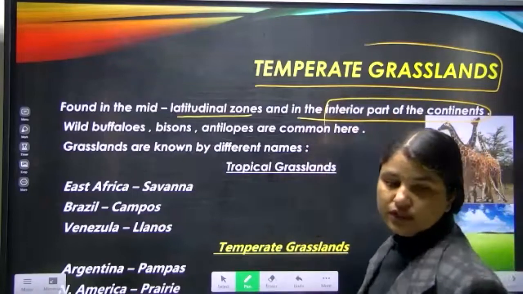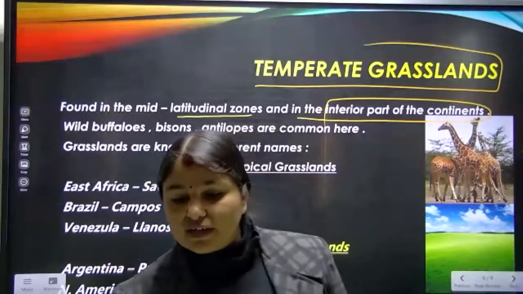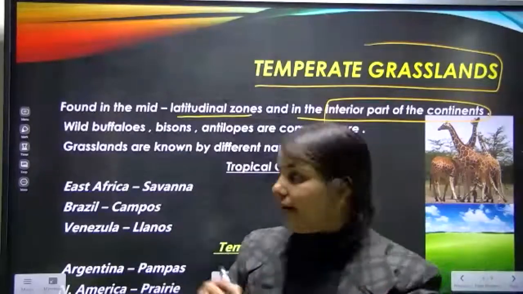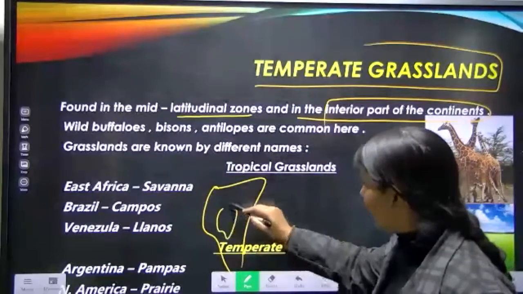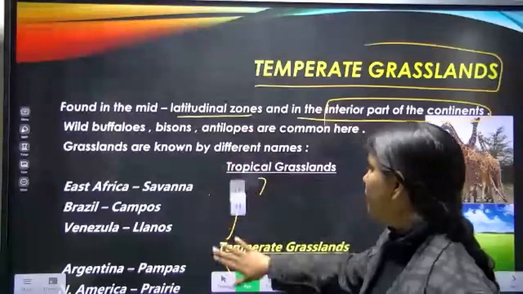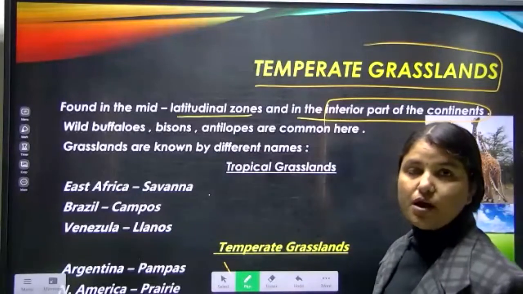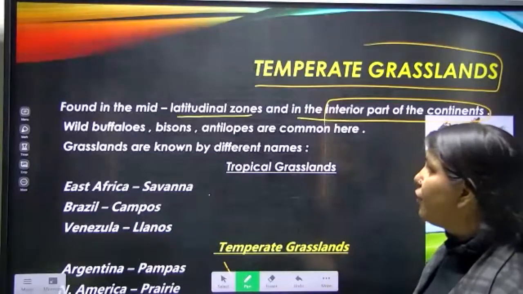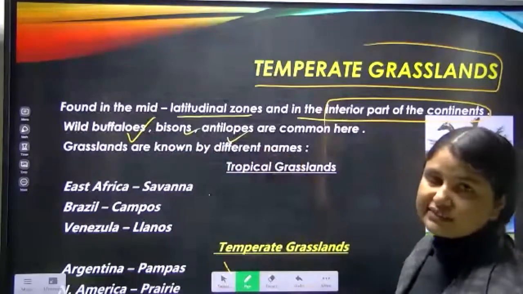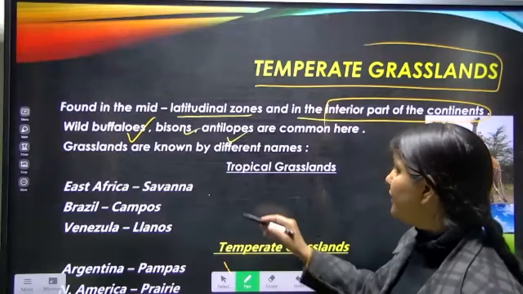And these are in the interior part of the continent. Interior parts means they are not, like the forests we see, growing near the margin area. They are growing in the inner part of the continent. Suppose this is any continent, the interior part of the continent, where this kind of grassland grows. Now in temperate grassland, the animals we find are wild buffaloes, bisons, antelopes, etc. Bisons and antelopes are just a type of deer.